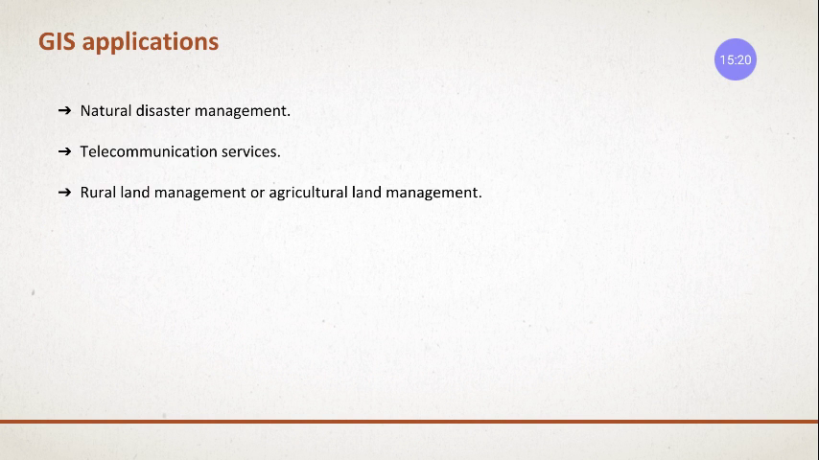In every field, we will be using GIS nowadays, because we have to keep the data. To keep the data, we have to have the data, but we also have to process the data, analyze it, and store it, right? We have to find out the solution from that data. So GIS becomes very important. Rural land management and agriculture land management can be done through GIS.